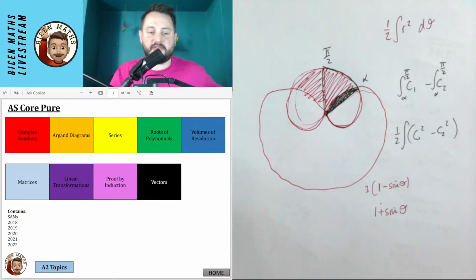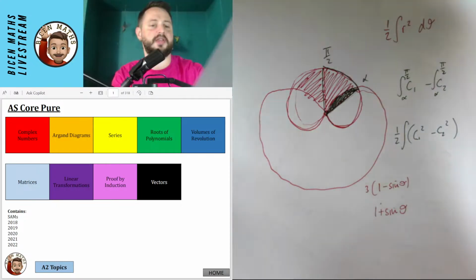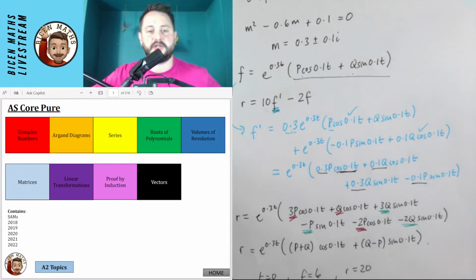Right, guys, it's 10:36. I've just had too much fun doing all of this crazy core pure stuff. I think this was the hardest question today, the foxes and rabbits question. But I'll tell you what, doing maths while being watched by someone doing maths is really intense. And it's really intense doing it when you haven't prepared for the question. So there's probably some things here today that I could have done more efficiently, more quickly, but it is what it is. You can always try and improve on them, and I might see some of that in the comments later on.